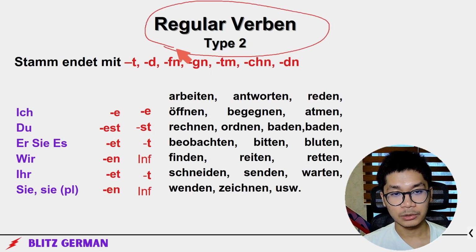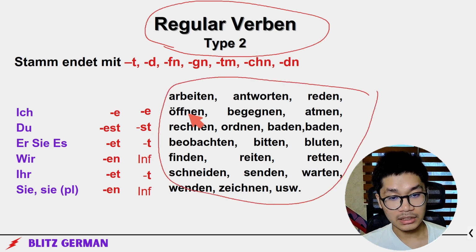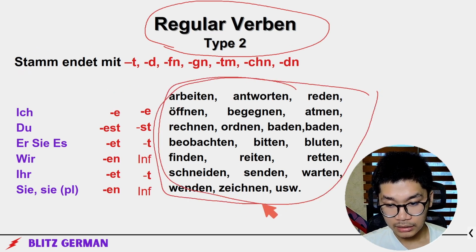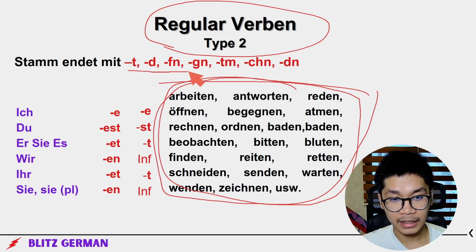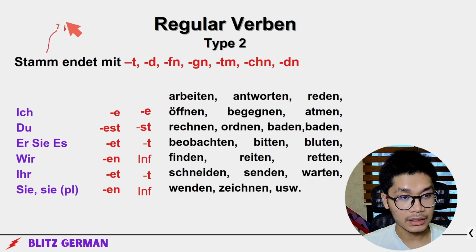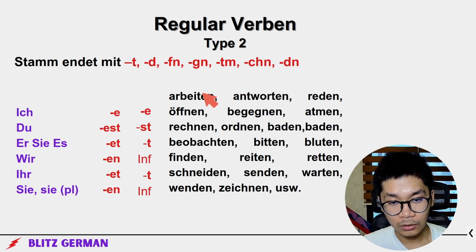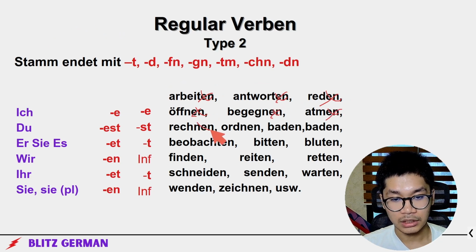Regular Verben type 2. So all of this is regular Verben type 2. Why? Because the stem of these words ends with t, d, f, n, g, n, t, m, ch, n. What's a stem, you may ask? Stem is infinitive ohne en. So this is infinitive ohne en. It becomes stem. If you delete the en, all of this here becomes stem.